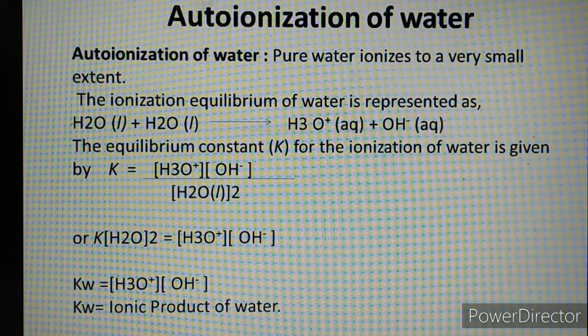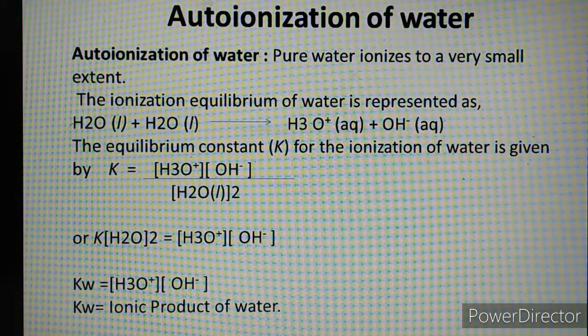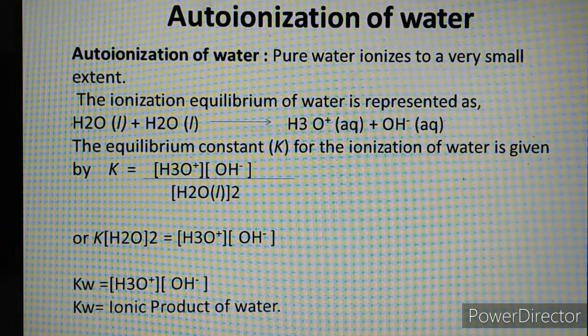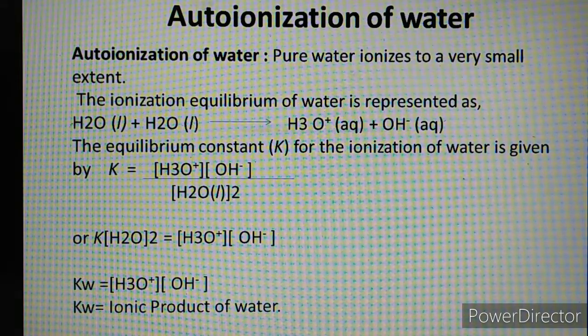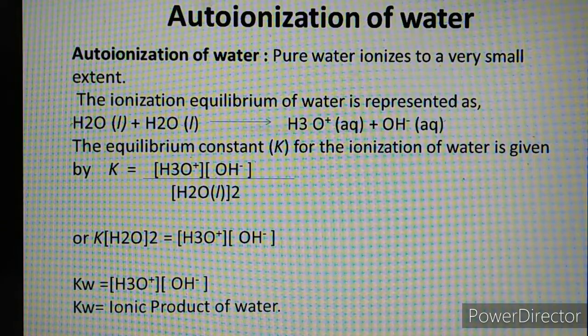The heading itself indicates auto-ionization, that is water undergoes self-ionization, because according to Arrhenius concept water dissociates giving H plus ion and OH minus ion in aqueous medium. When H plus ion is surrounded by water molecule, it is immediately hydrated to give a hydronium ion. H3O plus ion is called a hydronium ion.